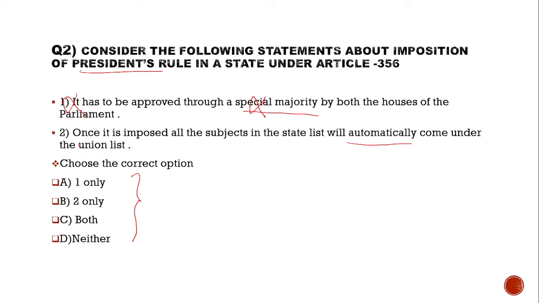Look at statement 2. Once it is imposed, all the subjects in the state list will automatically come under the union list. This statement is incorrect. There is no such provision that subjects of the state list become union list subjects. It temporarily empowers the Parliament or the President, as the case may be, to legislate on the state list. So, all the subjects in the state list will not automatically come under the union list when presidential rule is imposed. So, the answer to question number 2 is D, neither.